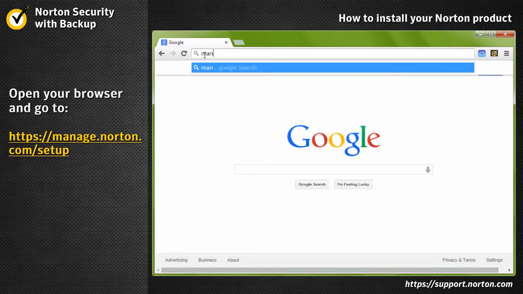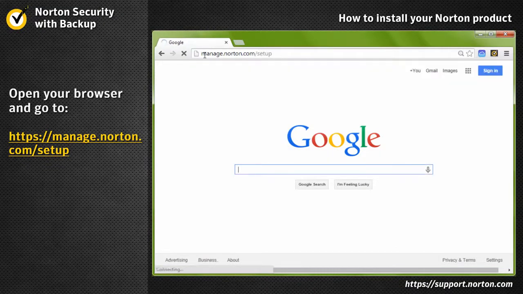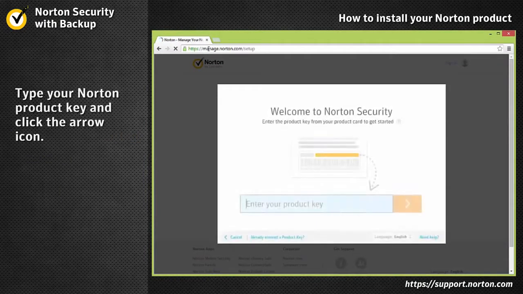First, open your browser and go to manage.norton.com/setup. Go ahead and type your Norton product key and click the arrow icon.